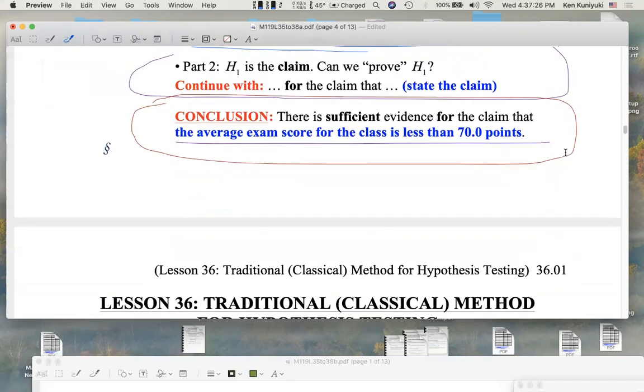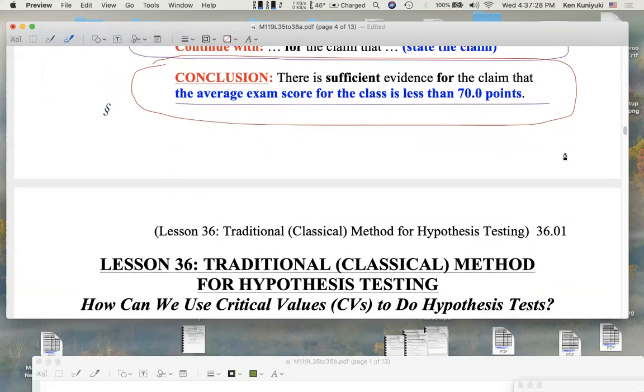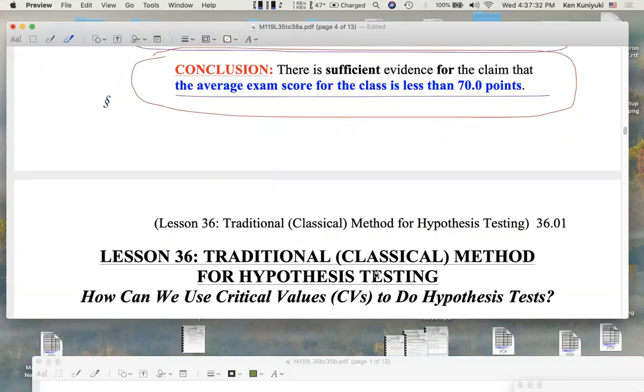All right. Next time, we've been doing the p-value method. We're going to look next time at the traditional or classical method for hypothesis testing.